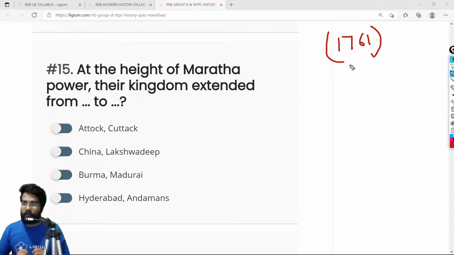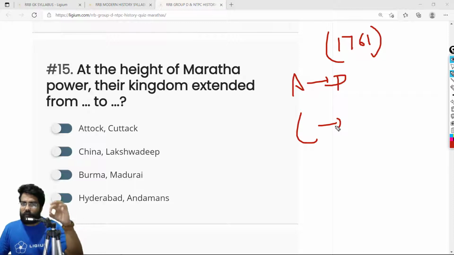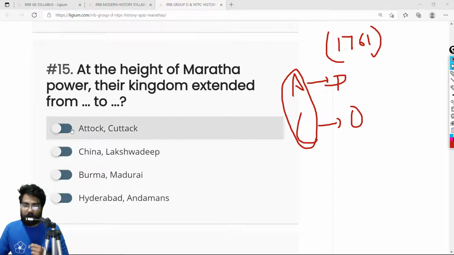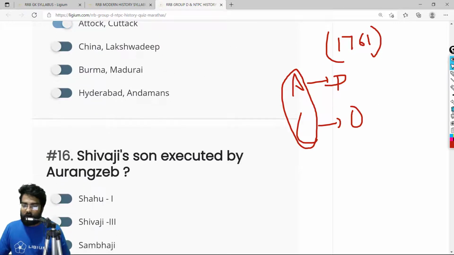This is a term given by Britishers, Cuttack to Attock. So basically, we have Attock in Pakistan. Attock was a place in Pakistan. It's still there. And Cuttack, you obviously know, it's somewhere between West Bengal and Odisha. So basically, Maratha rule was at its height of glory from Cuttack to Attock. It's a saying that we will rule from Cuttack to Attock or Attock to Cuttack. Okay, so the correct answer is Attock to Cuttack.